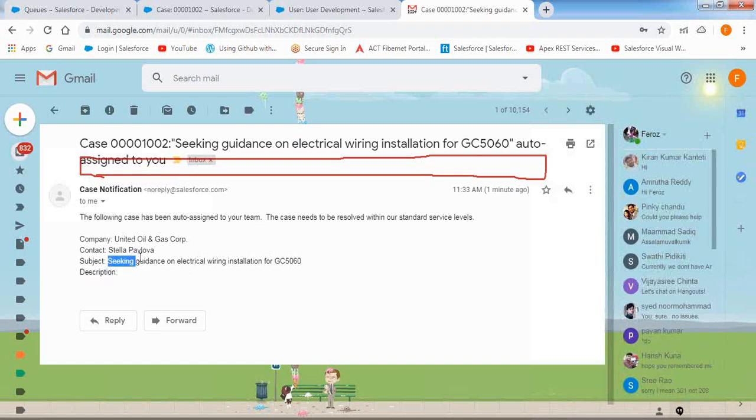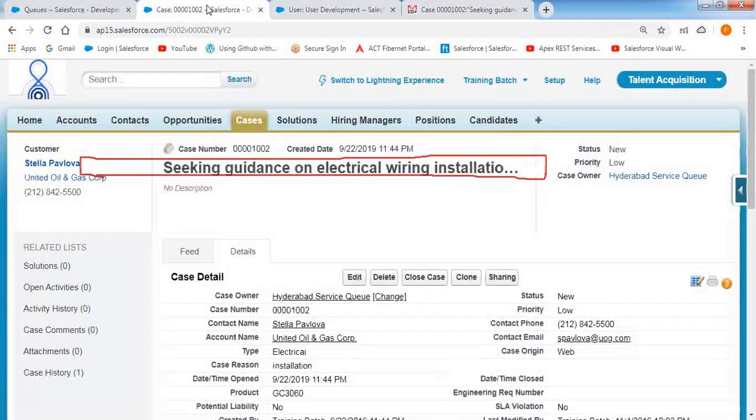Then how can we know which case this is? Based on the case number, a unique identification number generated by Salesforce. Like that, as soon as a case is placed inside the queue, the members will receive the email notification automatically by default. Because of this email notification, the member will go into that queue.